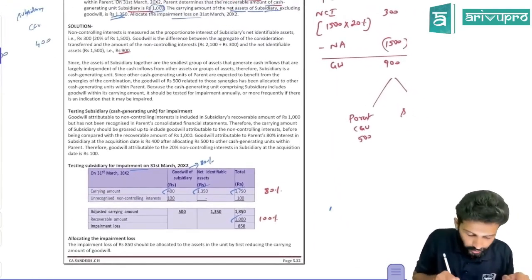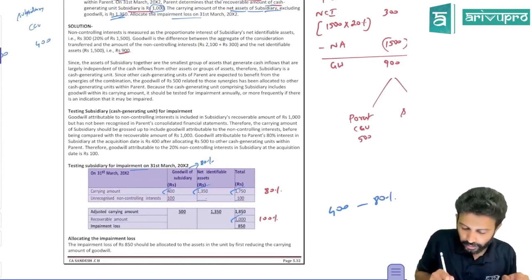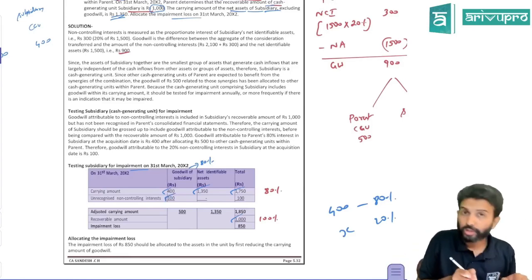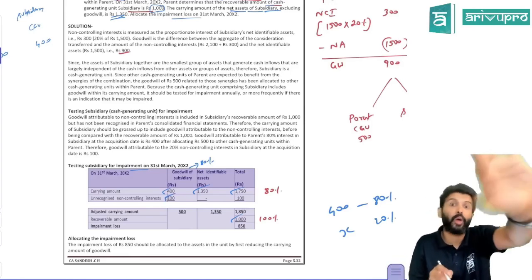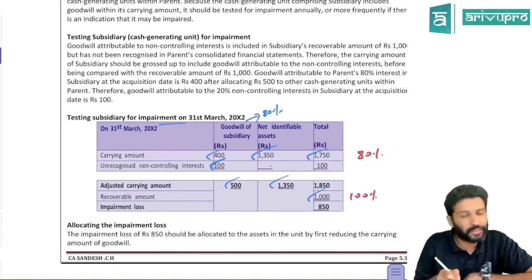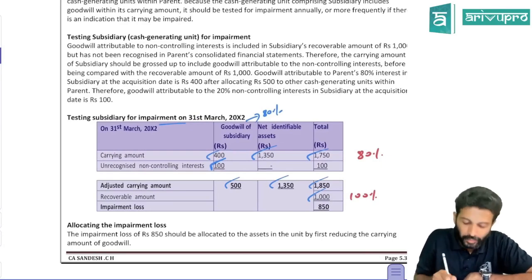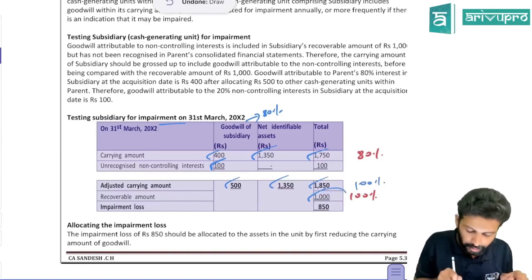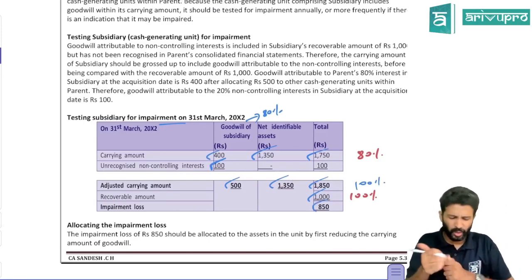Or you can also say 400 is for 80%. Notional goodwill represents 20%. For 20%, how much? 400 into 20 divided by 80 gives you 100. Are we accounting this 100 or is it only notional? Only notional. That means the goodwill amount will become 500. Other assets are 1350 only. So the revised carrying amount will become 1850. This is 100%. The 100% carrying amount is 1850. The recoverable amount is 1000. That means the impairment loss is 850. Now it's the same drama.